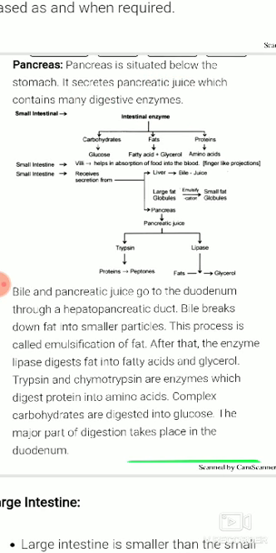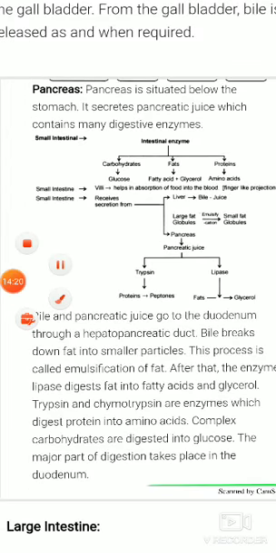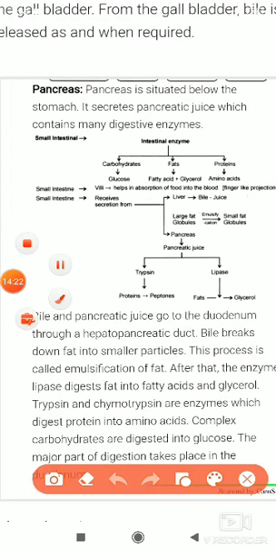Next we see that in the small intestine, if we observe its structure, we find there are so many finger-like projections hanging in the wall of the small intestine.